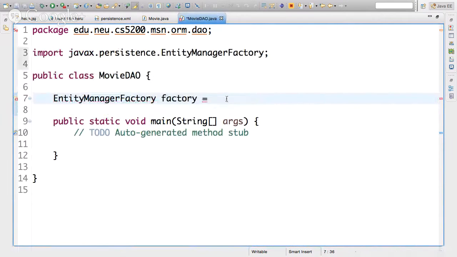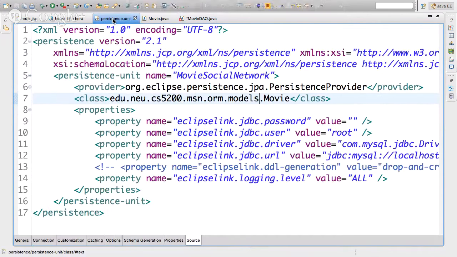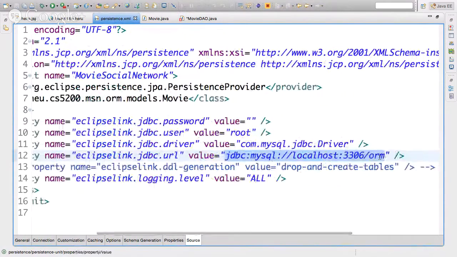It's imported. To get a hold of a factory, I need to tell it what persistence unit you want to use. Remember that we have a persistence unit over here. We're using this movie social network. We want to tell it, use this persistence unit, which uses this password, this root, this driver, connects to this database, to this particular schema.